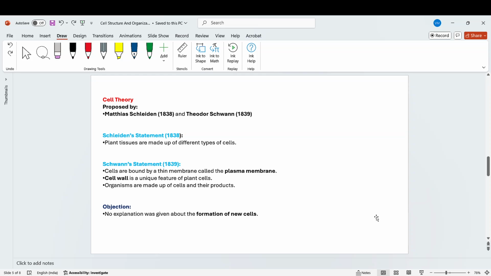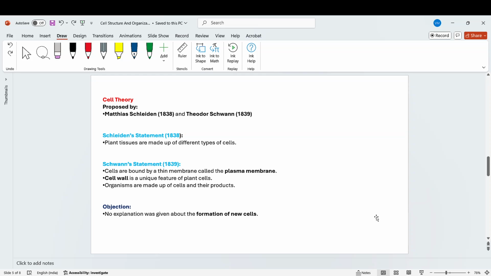This means that for any structure to be called a cell, there are a few minimum requirements or essential features. One feature in the cell is the plasma membrane, or we can say a boundary. That boundary keeps the inside world separate from the outside world. That's called the plasma membrane, a thin boundary.